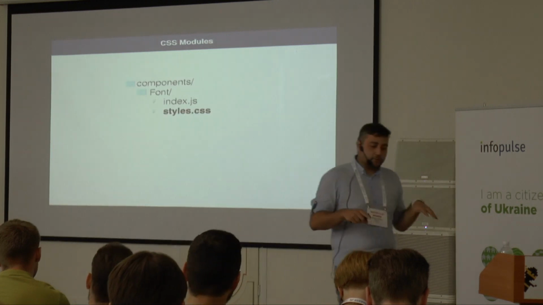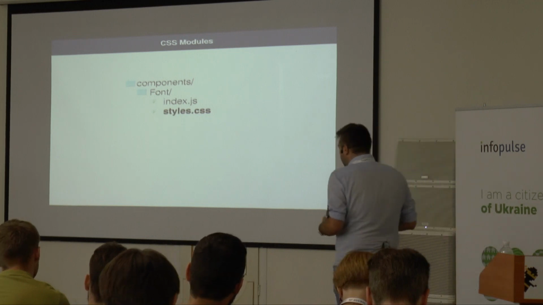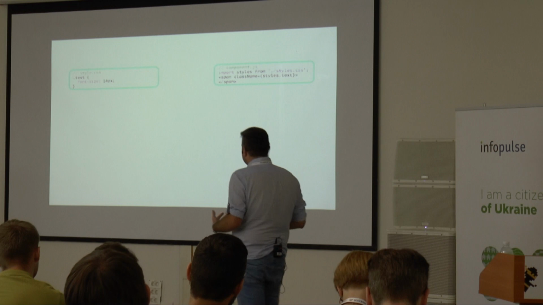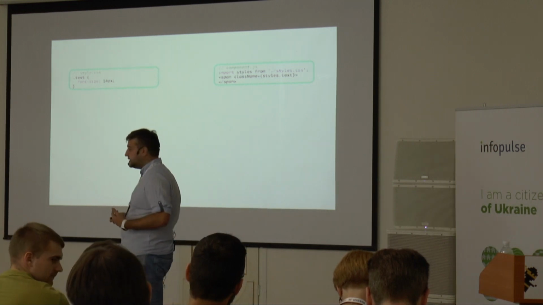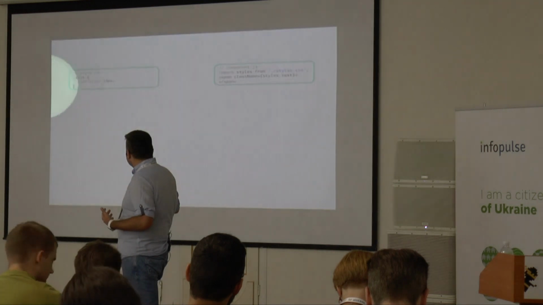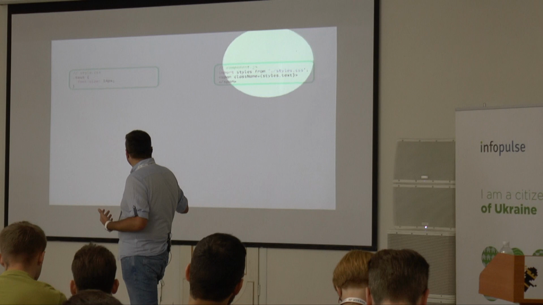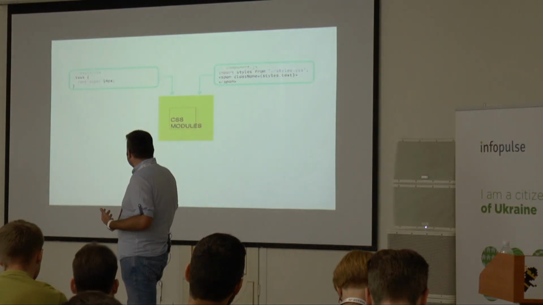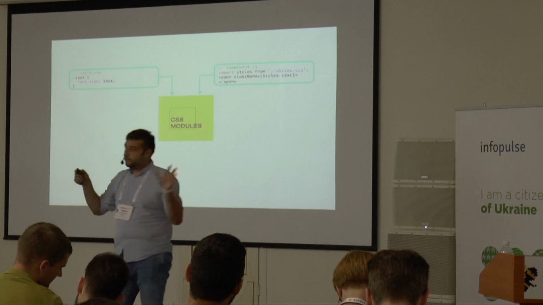So the styles of the component are grouped with the component itself. And for this, we use something called CSS modules. What CSS modules does is it gets a CSS file, and this CSS file can be imported into a JavaScript file, then passing through the magic of the CSS modules Webpack plugin.